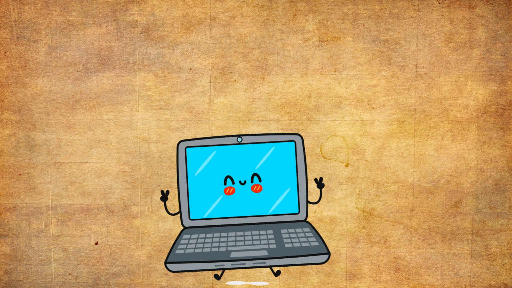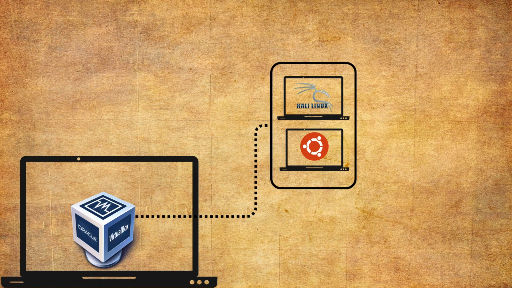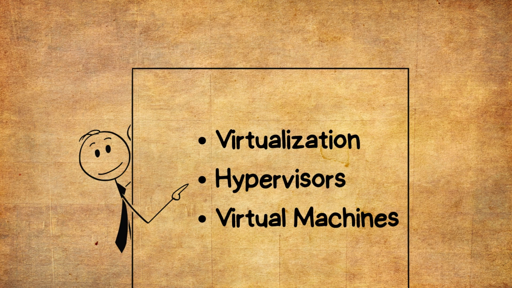Before we dive into how the OS manages files, processes, multitasking, and more, you need a safe space to explore. But to create that space, you first need to understand virtualization, what it is, how it works, and why it's such a game changer in the tech industry. So in the next video, we'll break down virtualization, like what it means, the different types such as Type 1 and Type 2 hypervisors, and how tools like VirtualBox let you create your own virtual machines.